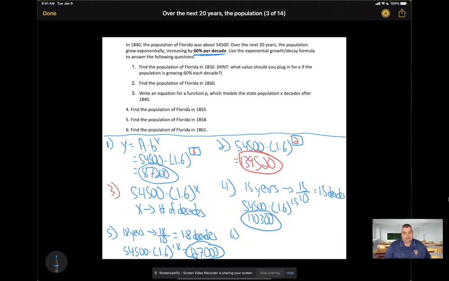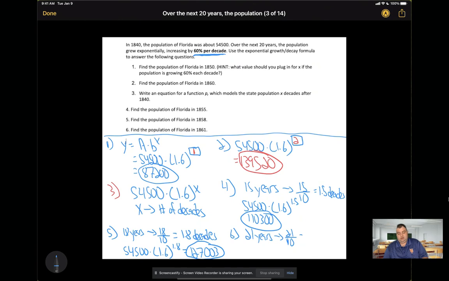And then lastly, find the population of Florida in 1861. So 1840 to 1861, that's 21 years later. Again, to figure out what I plug in for x, since x is decades, I have to divide 21 by 10.